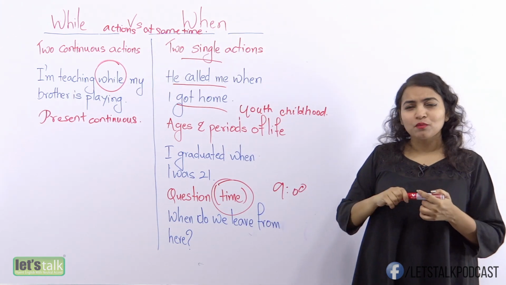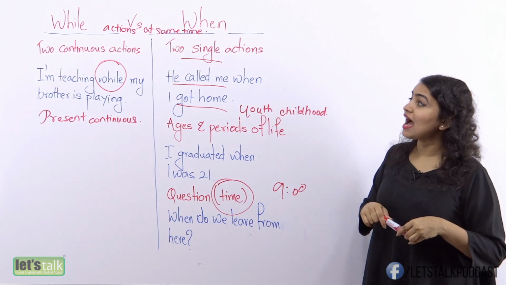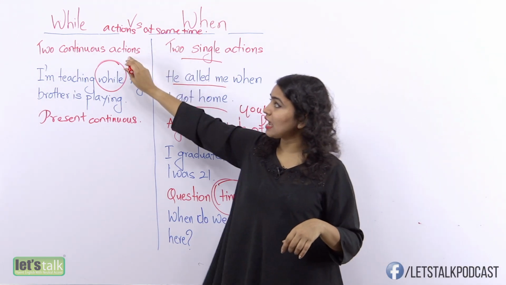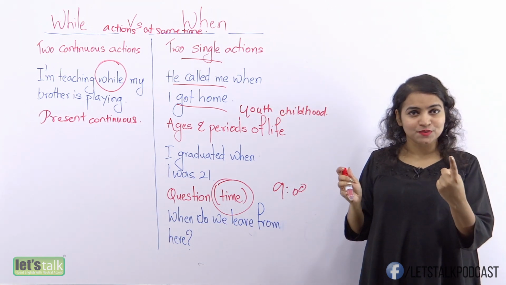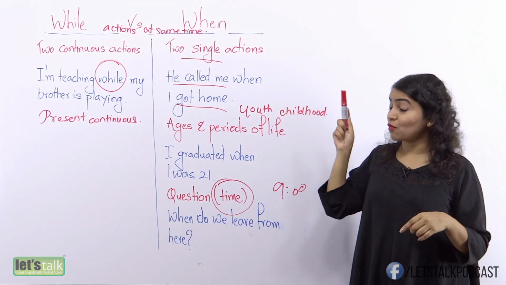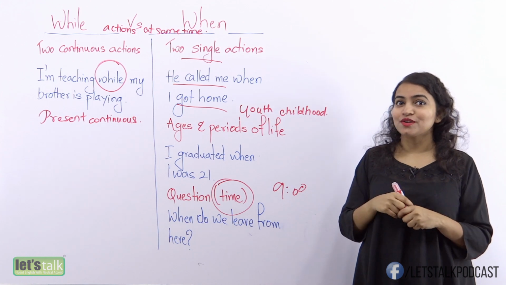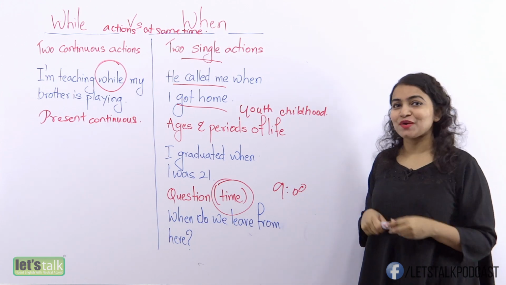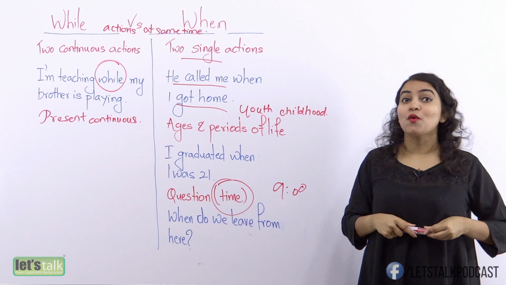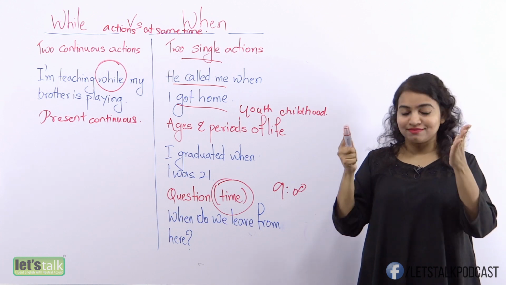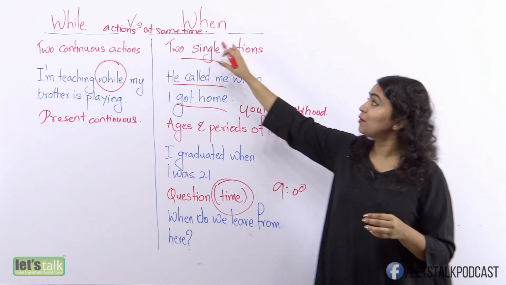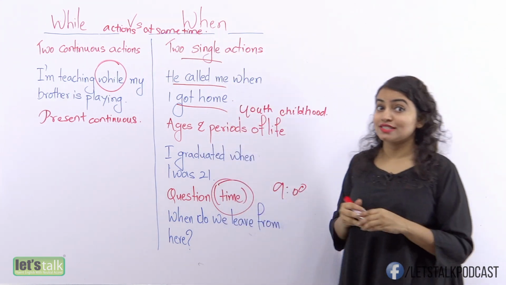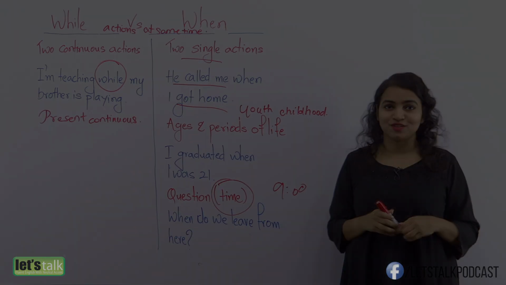Okay, but what happens when you have a continuous action and a single action in the same sentence? Would you use the word while or would you use the word when? Well, that's a tricky one. I'm going to show you very soon how you will get your sentence structure to put both these words when you have a single action and a continuous action.